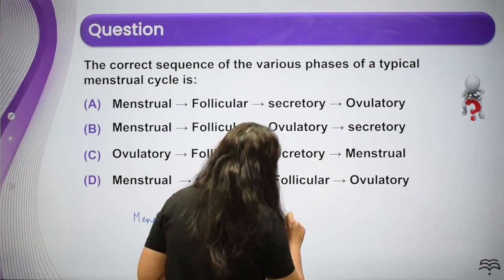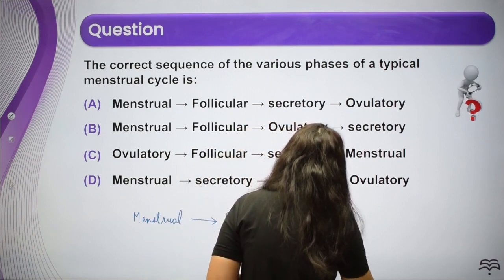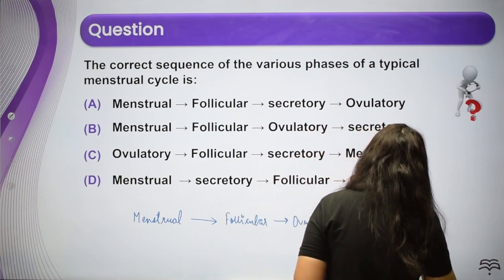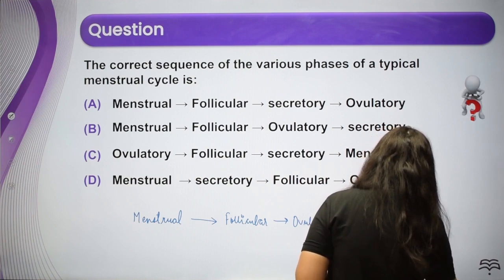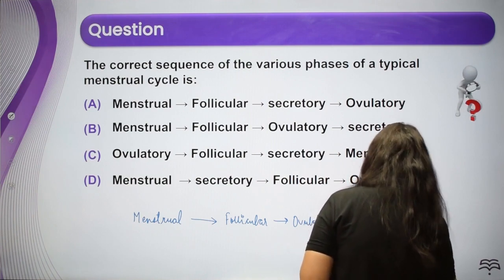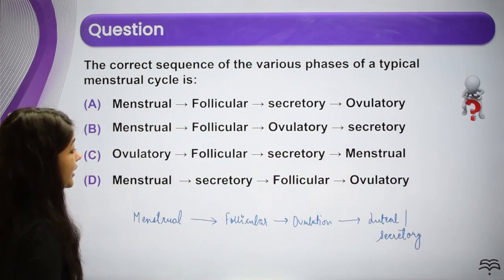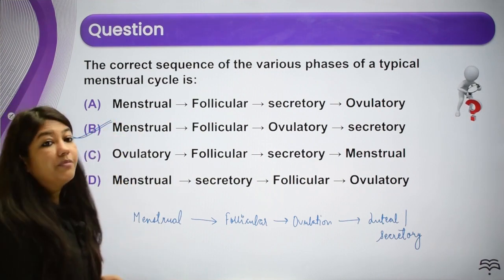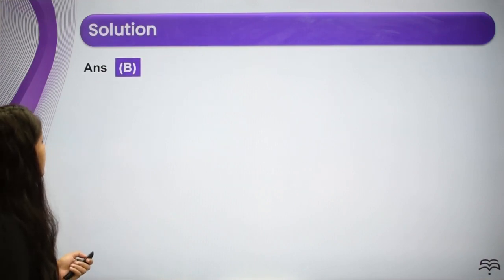Then ovulation was happening, and after the ovulation, we had the luteal or the secretory phase. Chalo, let's find the answer. Menstrual, follicular, ovulatory and secretory. B is the answer. This is the correct sequence of the menstrual cycle. ठीक है? Chalo, next question.